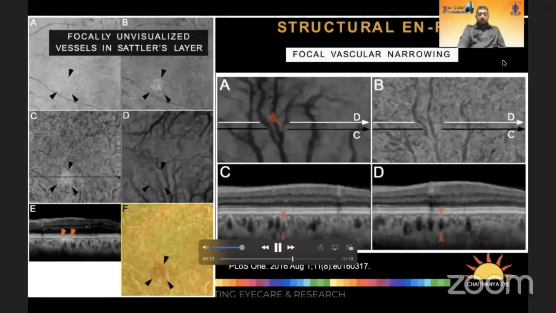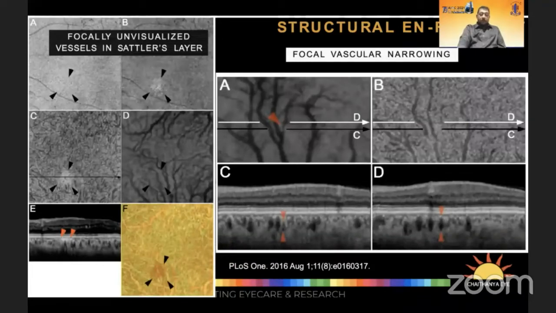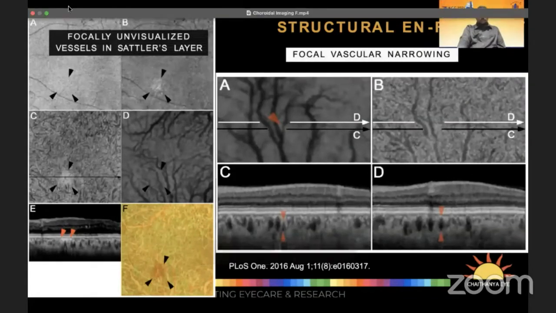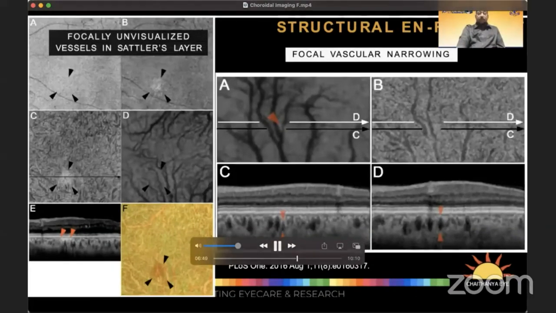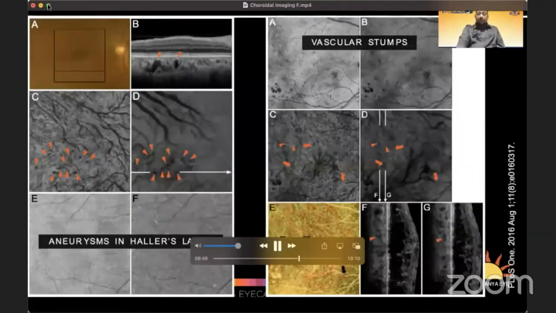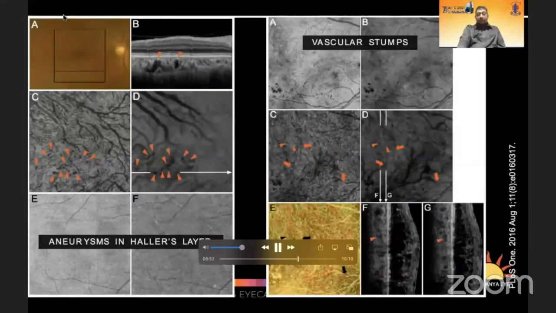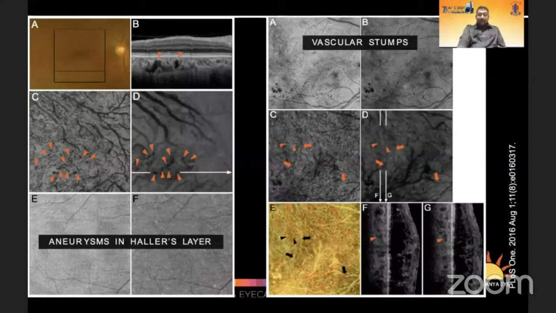En face OCT, a wonderful tool, shows that in the Sattler's layer you can see areas where the Sattler's vessels are not visualized. Whether this is a true finding or an artifactual finding because of projection is slightly debatable, but there seem to be focal areas of non-visualization in the Sattler's layer, and also extreme focal vascular narrowing of these layers. Moreover, findings like aneurysms are seen in the Haller's layer on en face OCT, and sudden terminations of the Haller's layer causing vascular stumps have also been noted.